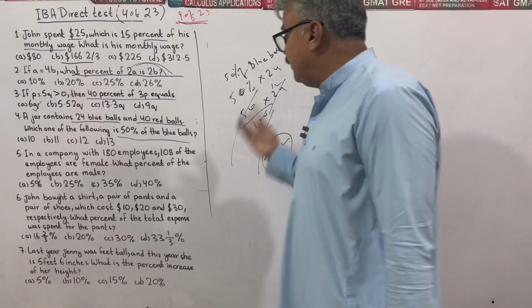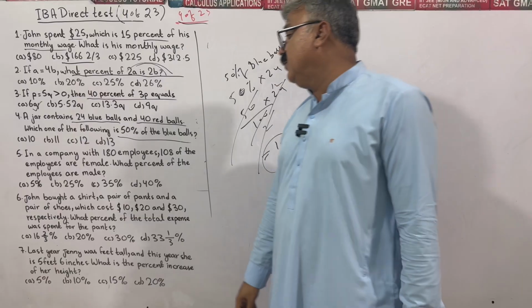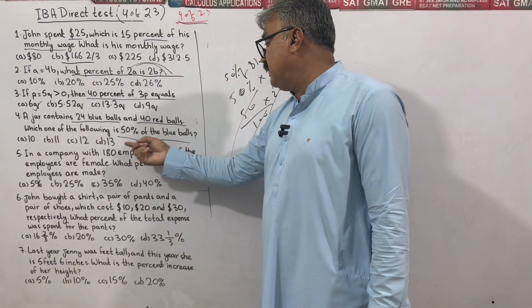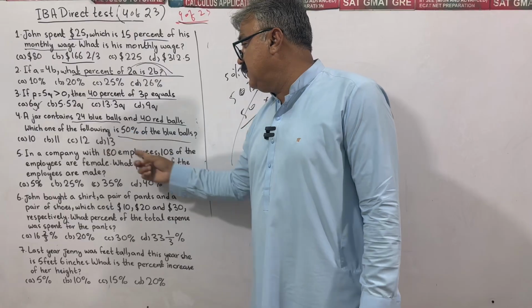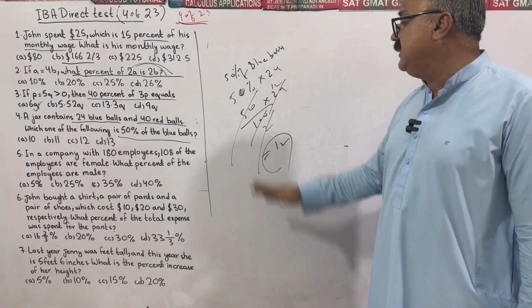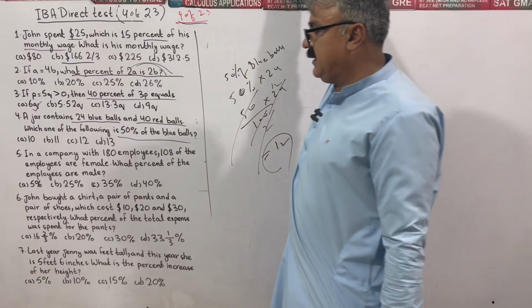So we have been simply asked what is the half number of blue balls. 24 blue balls, we have to find its 50%. 50% of blue balls means 50% of 24. Half of 24 is 12. Simple as that.